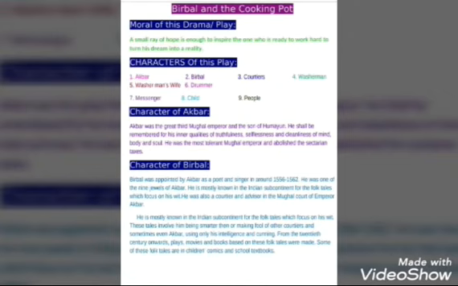He is mostly known in the Indian subcontinent for the folk tales which focus on his wit. These tales involve him being smarter than or making fool of other courtiers, and sometimes even Akbar, using only his intelligence and cunning. From the 20th century onwards, plays, movies and books based on these folk tales were made. Some of these folk tales are in children's comics and school textbooks.